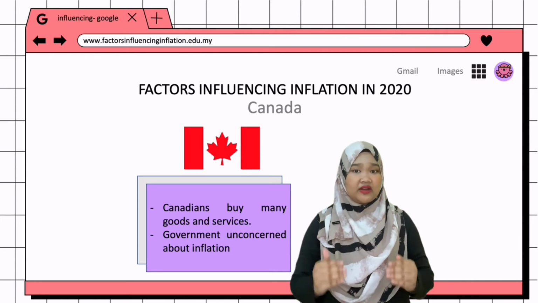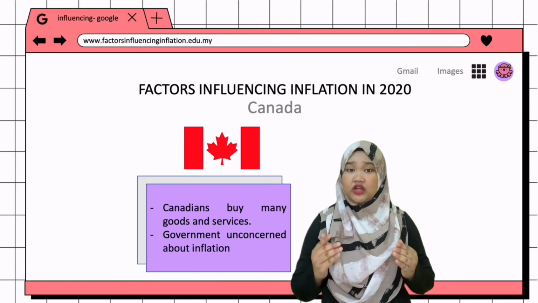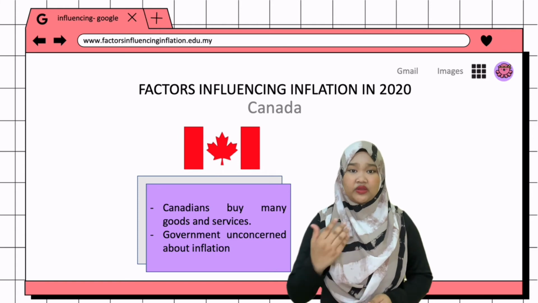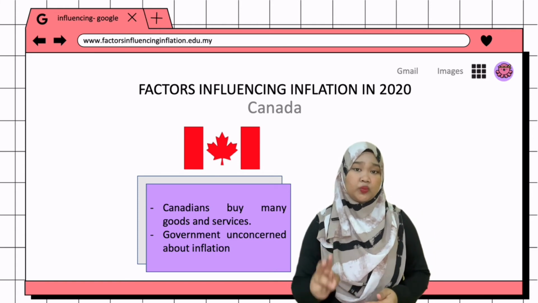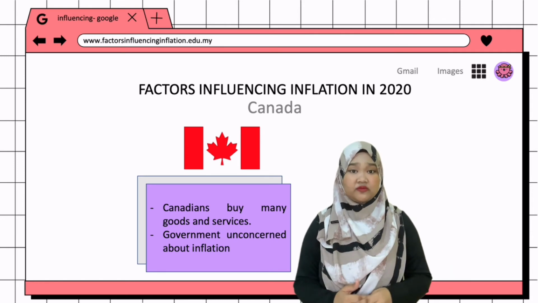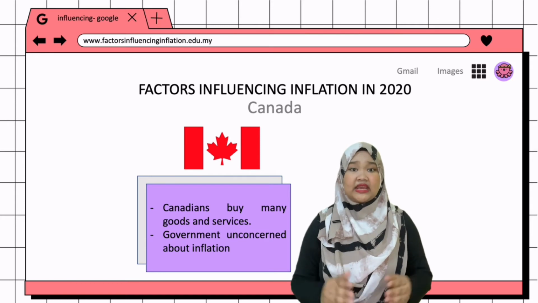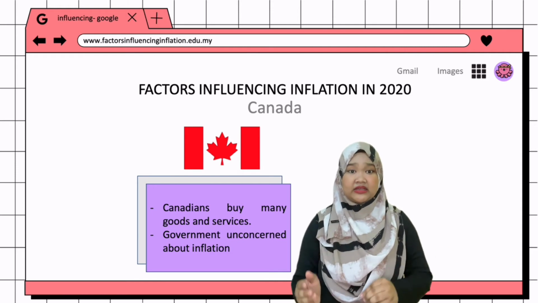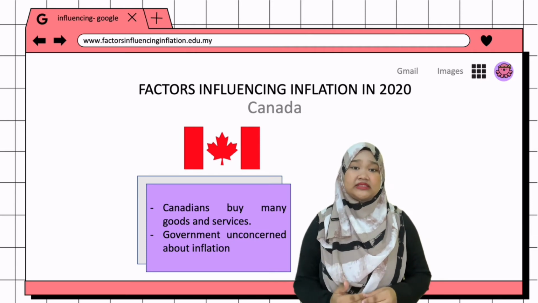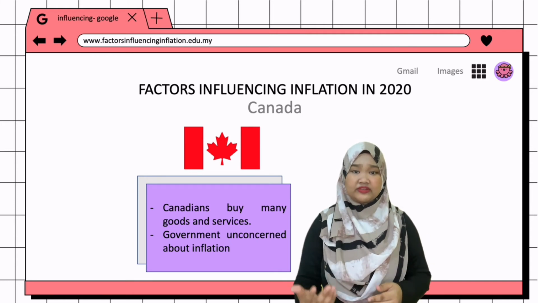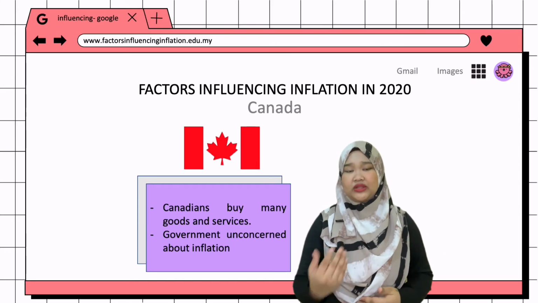Since 1991, the Government of Canada and the Bank of Canada agreed that low, stable and predictable inflation would benefit Canadians. Their agreement made the bank responsible for bringing inflation down to around 2% and then keeping it between 1% and 3%. The bank has been successful in keeping inflation near 2%. The bank raises or lowers its key policy interest rate to achieve the inflation target. If inflation exceeds the bank's target, the policy rate may be raised. This causes banks to raise interest on deposits, loans and mortgages. Higher interest rates promote saving while discouraging borrowing and consequently spending.